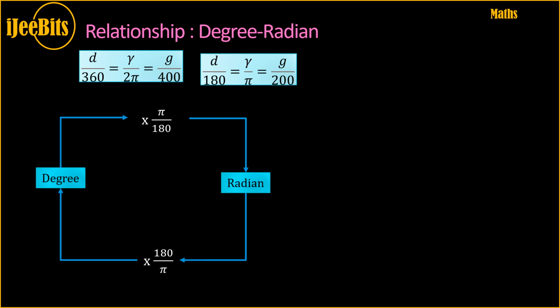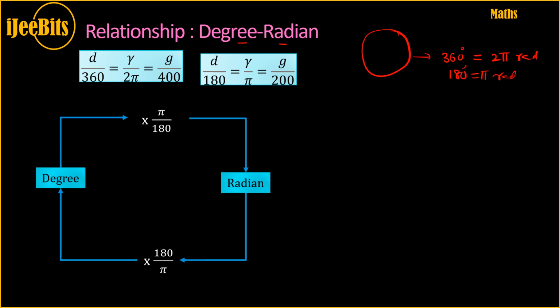Now let's look at the relationship between the degree and the radian. As per one circle revolution, the relation is 360 degrees in the degree system. In the circular system, this is nothing but 2 pi radians, right? That is the relationship, which is also nothing but 180 by pi radians, right?